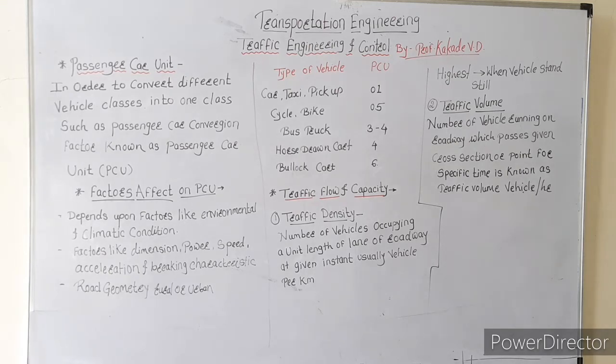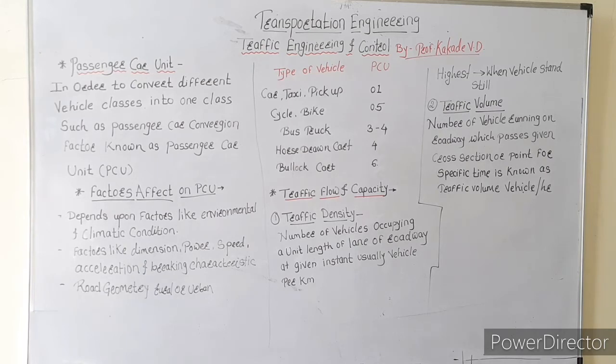So on the next side, in the middle of the board, there is a table where one column shows the type of vehicle and another shows the PCU, the passenger car unit, showing how different vehicles are converted into PCU.